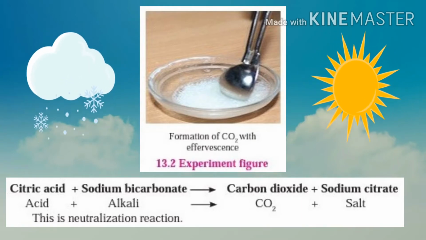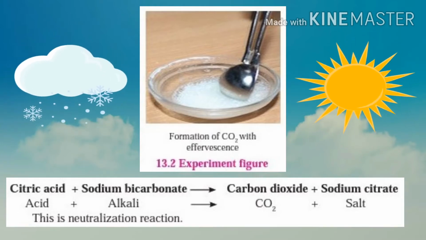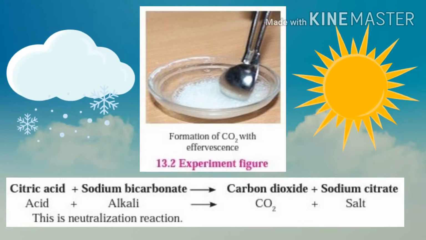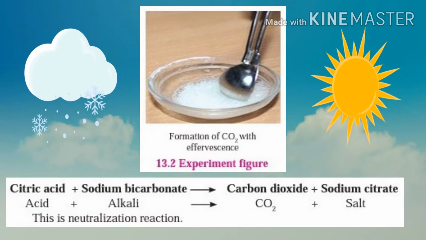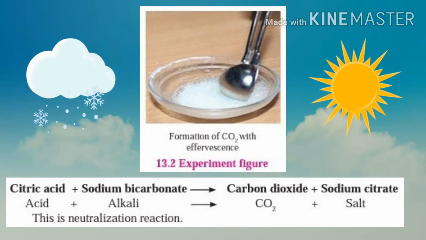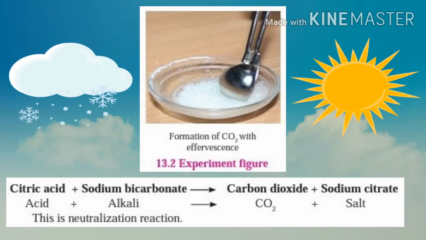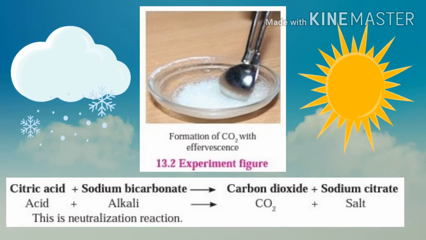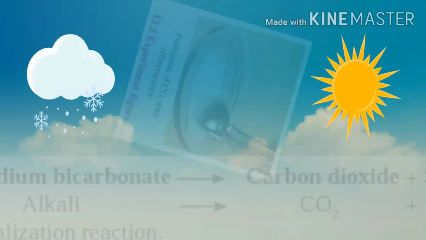For example, when baking soda is added to lemon juice, a chemical change takes place in the citric acid present in the lemon juice, and the gas formed is carbon dioxide. The word equation can be written for this chemical reaction as follows. Citric acid plus sodium bicarbonate gives carbon dioxide plus sodium citrate. This is a neutralization reaction.